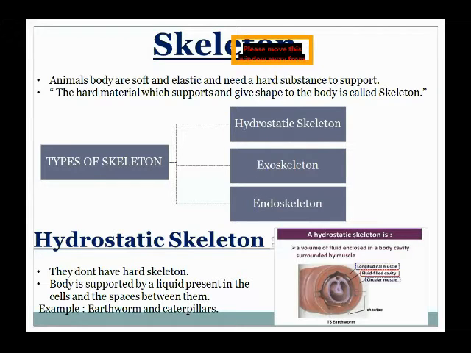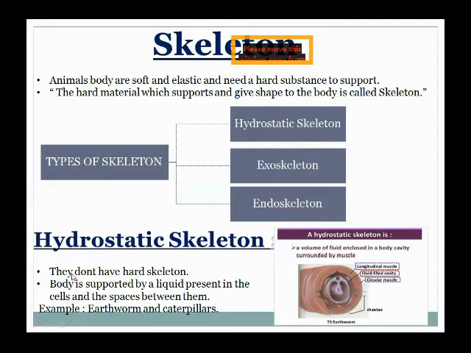These are very common examples in our environment, and we all see earthworms and caterpillars as they are present mostly in plants, in gardens, etc. So we easily observe and imagine the body structure of the caterpillar and earthworm. In a hydrostatic skeleton, a liquid is present inside the body, mostly in soft bodied animals. Some aquatic animals, like jellyfish, also have a hydrostatic skeleton.